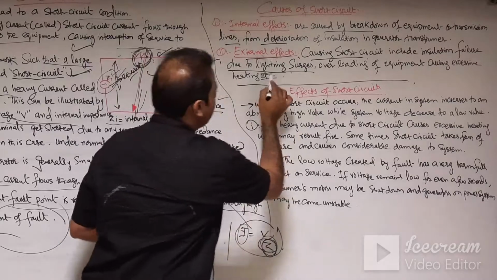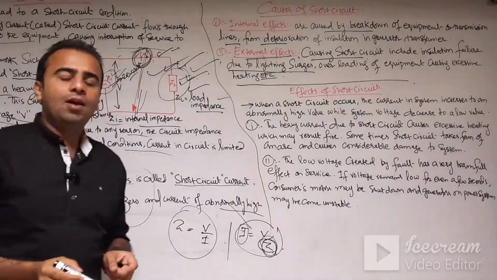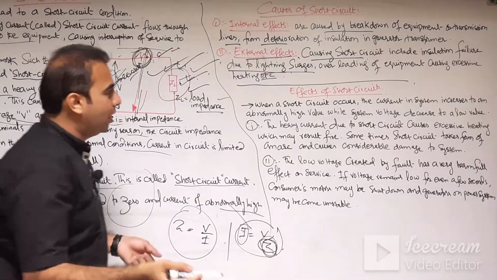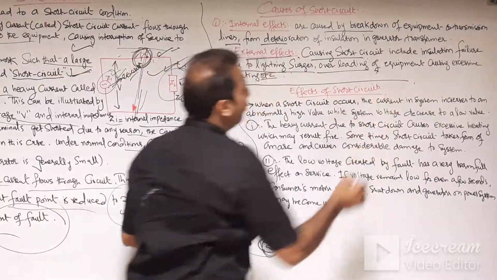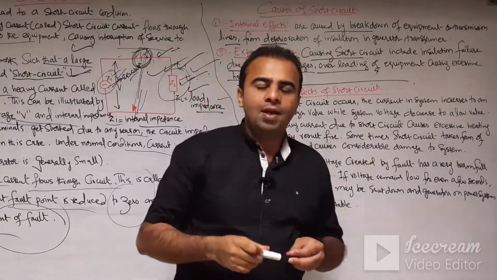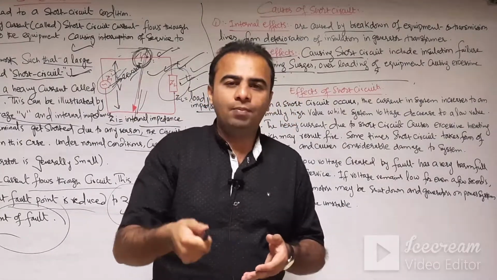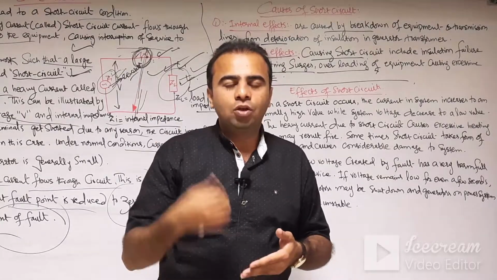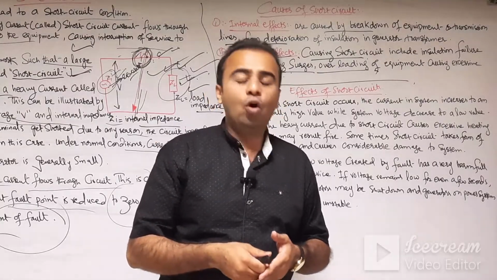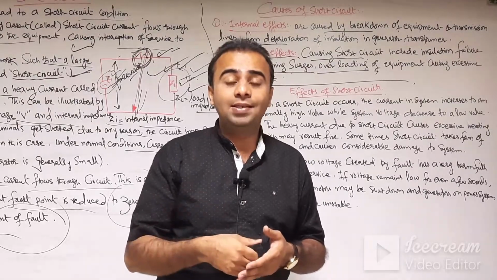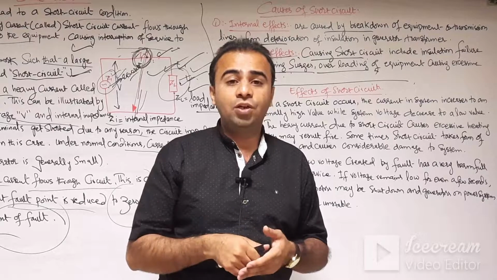So due to the effects of lightning, there may be causes of short circuit, and insulation may fail. Overloading of the equipment causes excessive heating. Overloading means the current flowing through the equipment is beyond the capacity of the equipment, so that may cause overloading, and that current may cause overheating in the appliances and may deteriorate the insulation of the equipment.